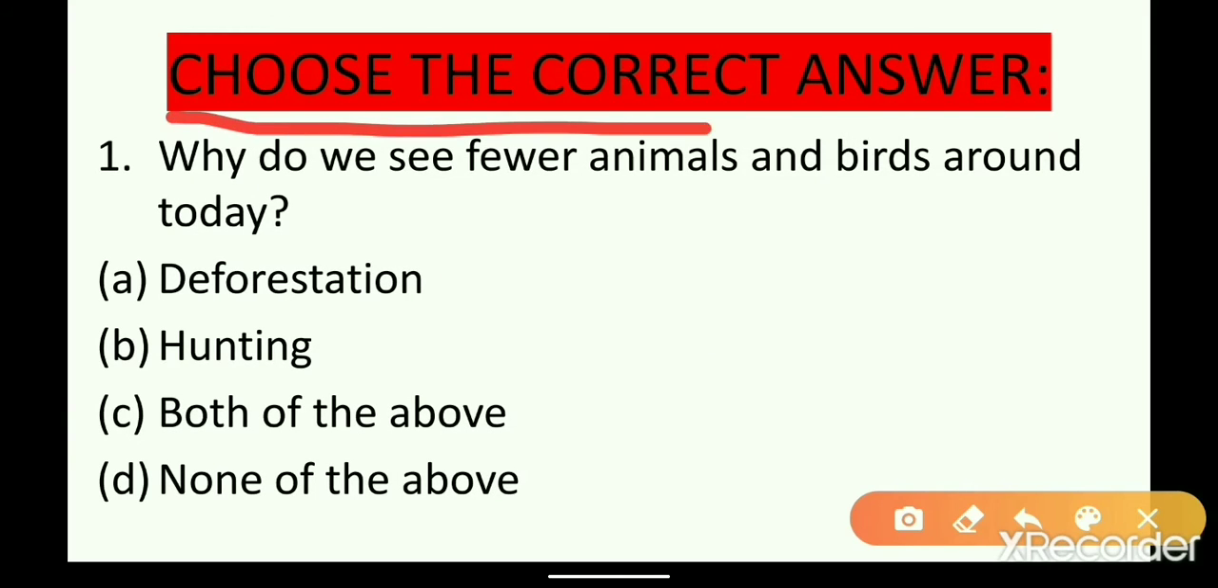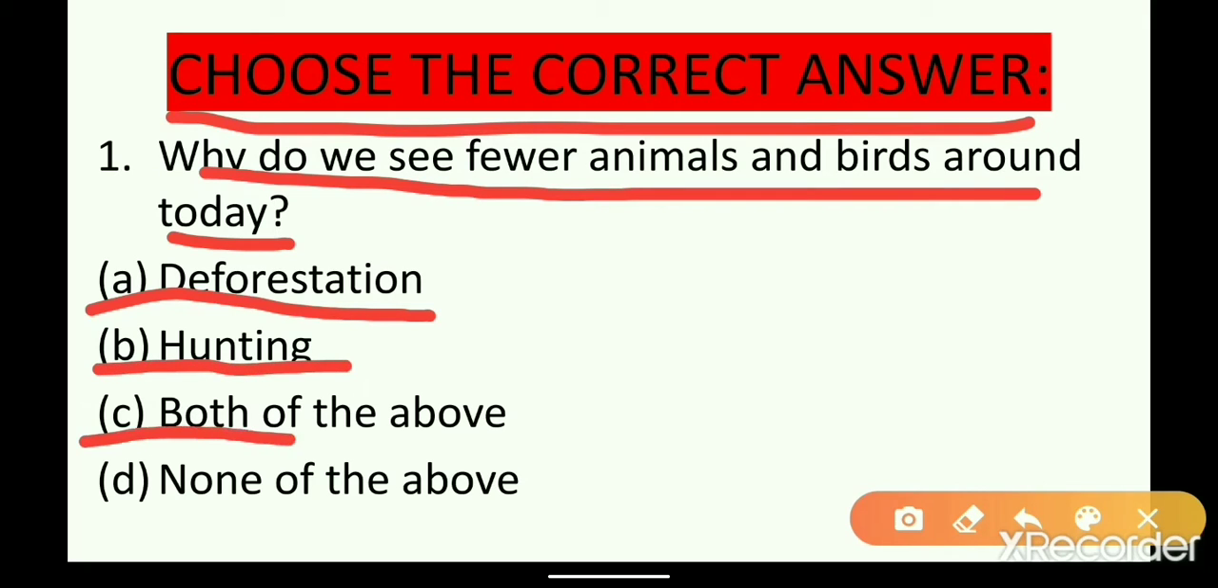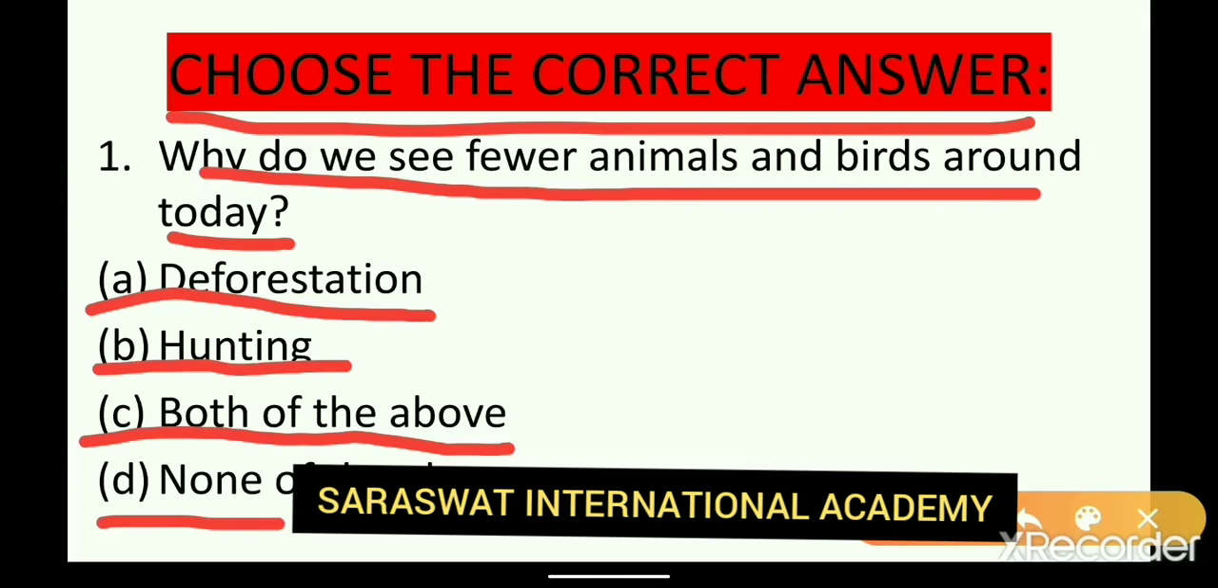Choose the correct answer. So here are few questions given and options given, from which you have to choose the correct answer for the question given and write the answer. First question. Why do we see fewer animals and birds around today? So why we are seeing only few animals and birds around us? Option A, deforestation. Option B, hunting. Option C, both of the above. Option D, none of the above. So what will be your answer?